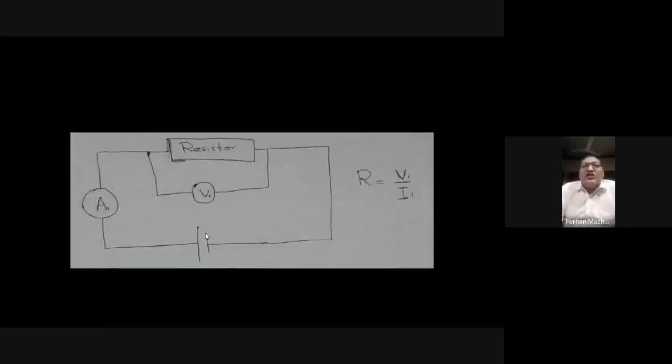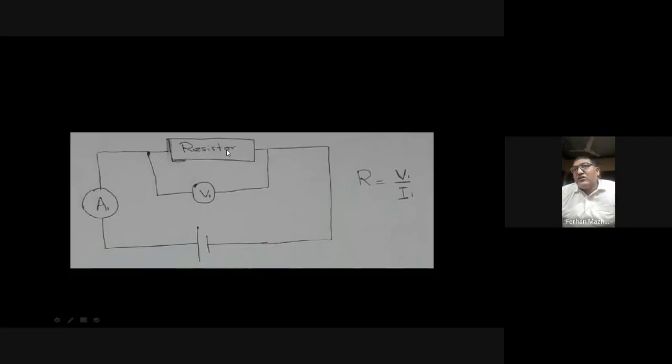Okay, for example, if you want to measure, using this diagram which is showing up on your screen, the resistance of a piece of copper wire, or if you have a resistor, we will study in detail what the resistors are. Resistors are basically a simple component, and it's represented with this rectangle on the circuit diagram. And what they do, they convert the electric energy into heat energy. So they are called resistors.